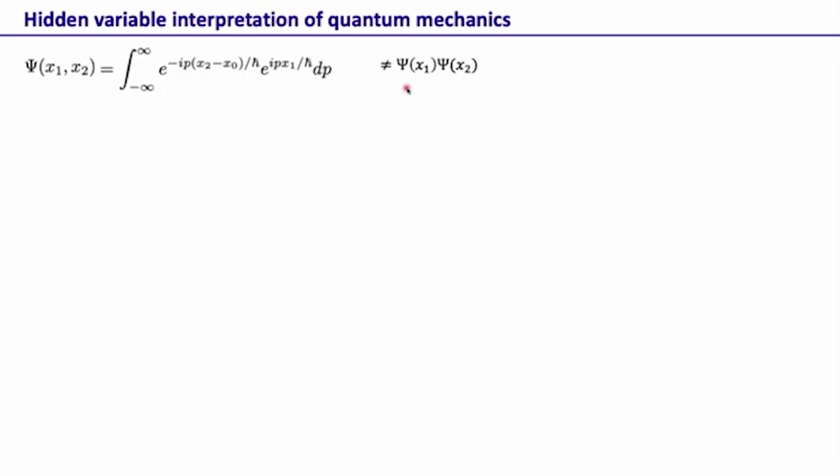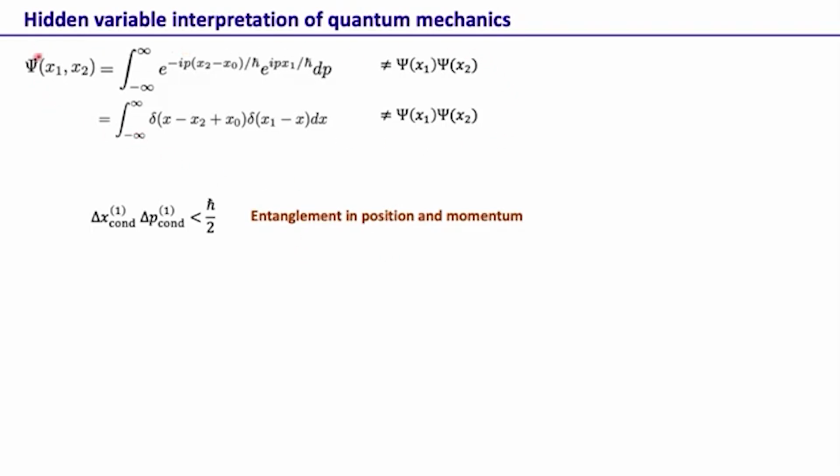But before we get into that, let's just look at this wave function that is in the momentum basis. We see that this wave function cannot be separated, that it cannot be written as a wave function of the first particle times the wave function of the second particle. Similarly, if you look at the wave function in the position basis, this is also inseparable. This is the feature we always find, that the two-photon entangled wave functions are inseparable.